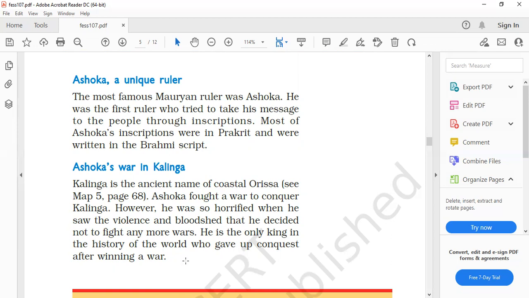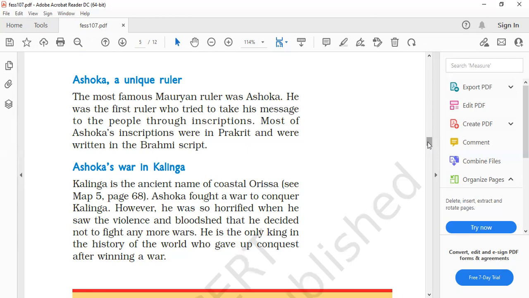So point one, that he is the first ruler who tried to take his message to the people, and the second is that he gave up the war for Kalinga. Okay, these two points were your answer.